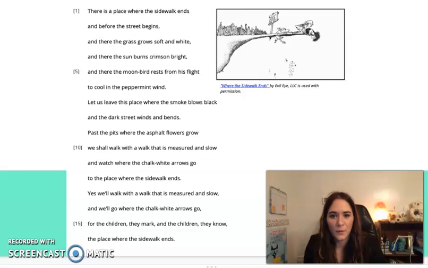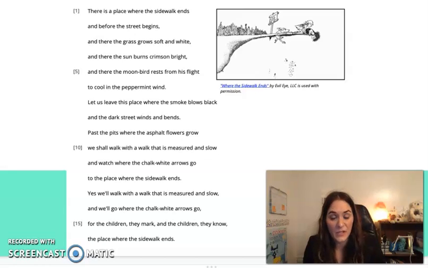And there the moonbird rests from his flight to cool in the peppermint wind. Let us leave this place where the smoke blows black and the dark street winds, winds and bends, past the pits where the asphalt flowers grow.